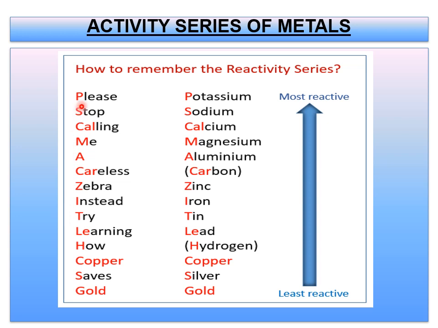If you see here, P indicates potassium, S indicates sodium, Cal indicates calcium, M indicates magnesium, A indicates aluminium, Car indicates carbon, Z indicates zinc, I indicates iron here, T indicates tin, Le indicates lead, H indicates hydrogen, copper, S indicates silver here, gold. I hope either you remember this sentence or you remember all this in order.